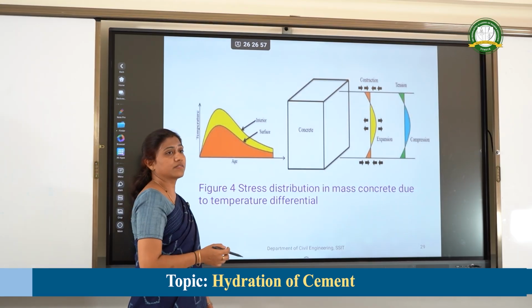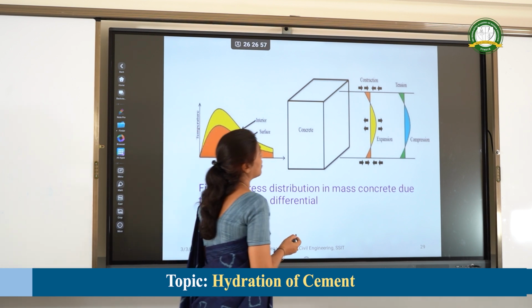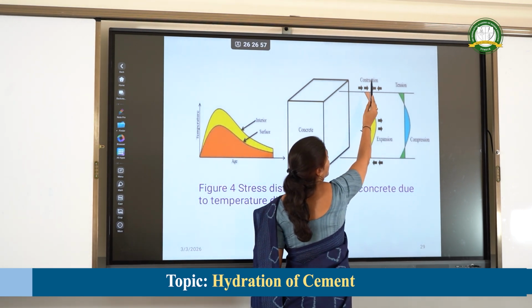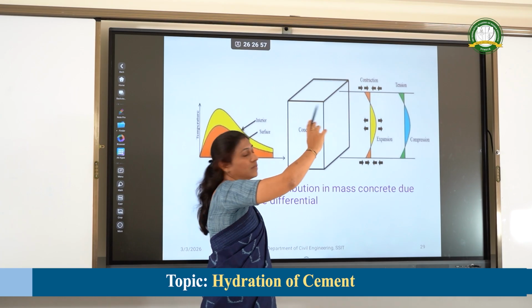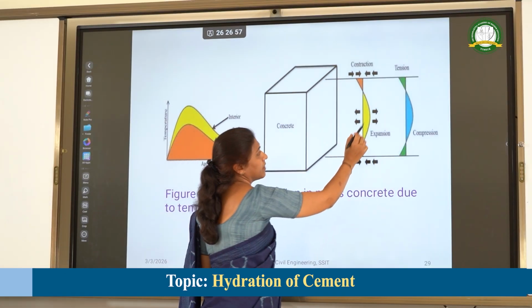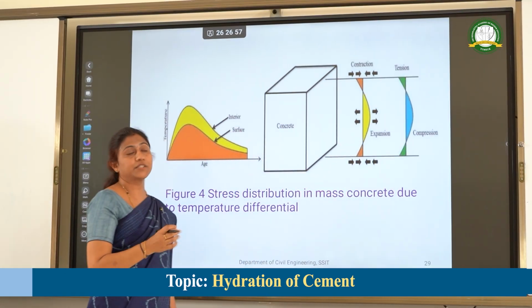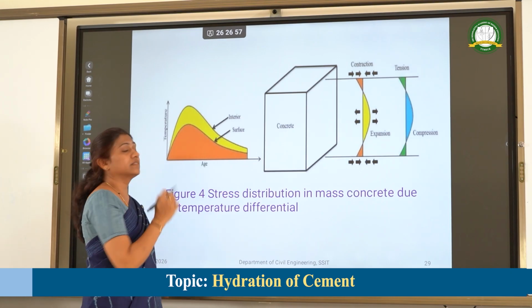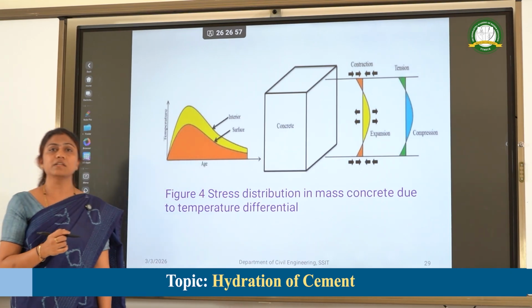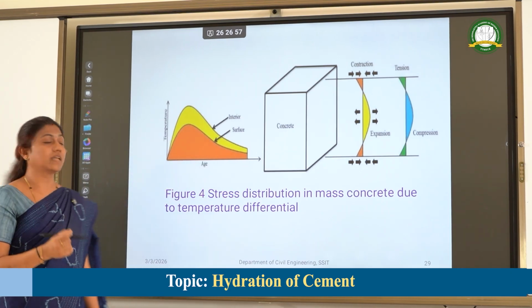You can see in this diagram, the outer surface of the concrete will be under contraction because it is cool. The inner surface will be very hot, so it tends to expand. Since concrete is weak in tension, there is a chance of getting thermal cracking.